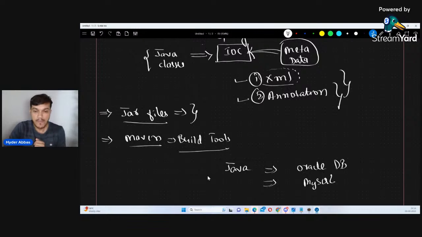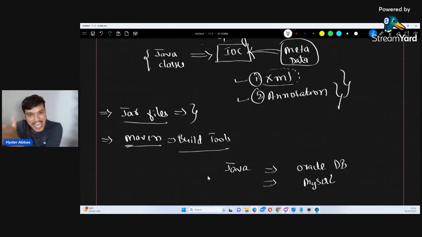Now, what is Maven? Before that, Spring is also not owned by Java. It is also third party only. So there are some classes which you want to use which have been coded by Spring. It is not there in any of the packages of Java.